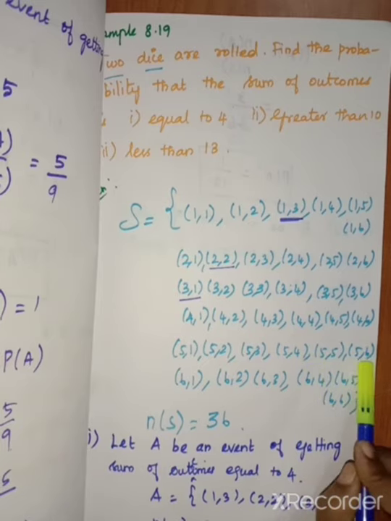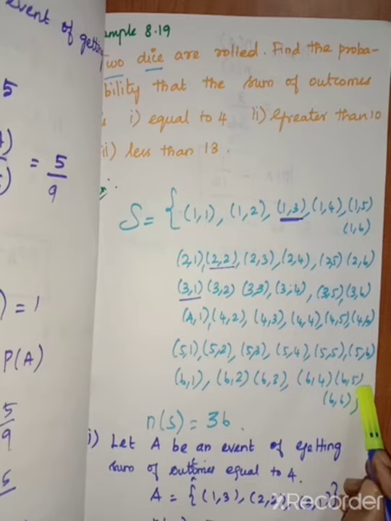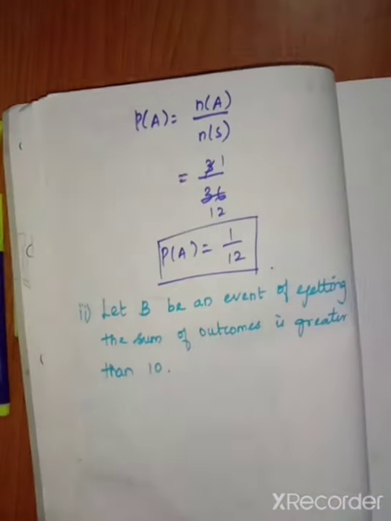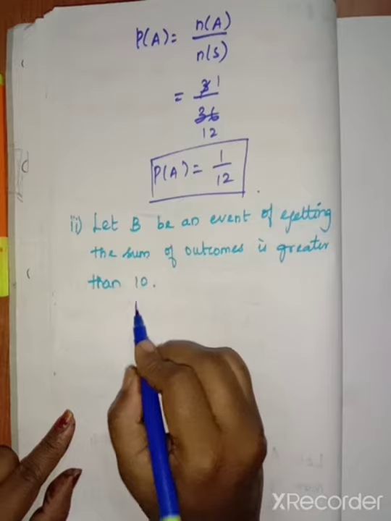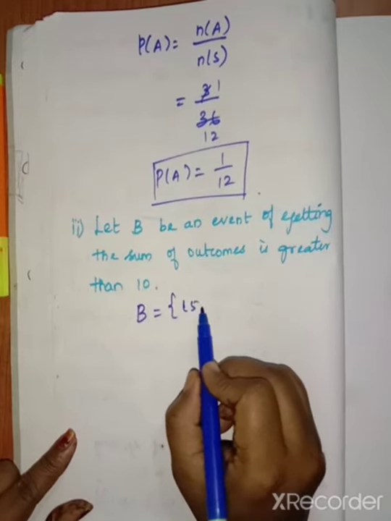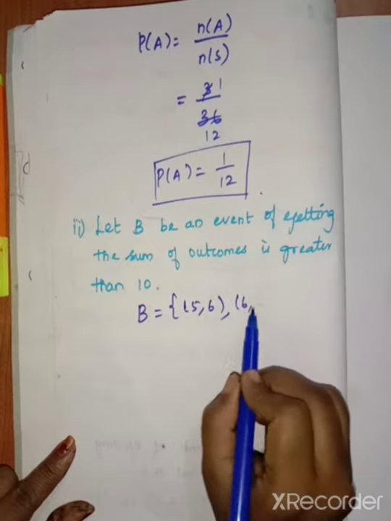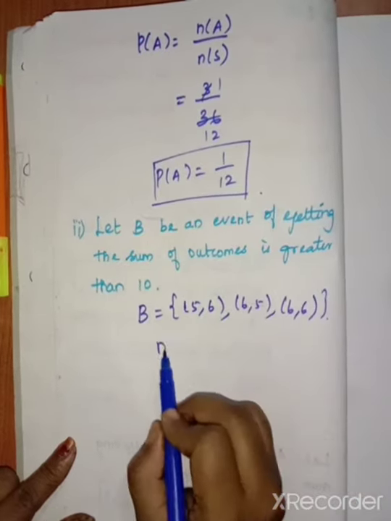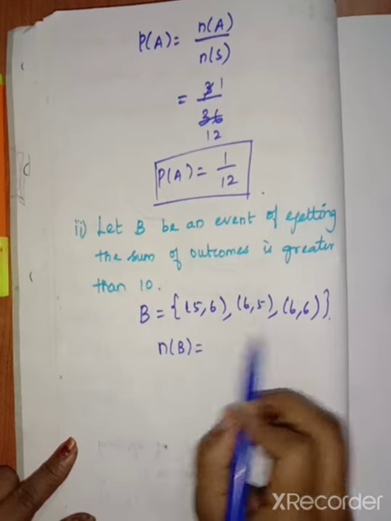5 plus 6 means 11, so it will be taken. Here also 6 plus 5, 11, so this also. 6, 6 also we can take, because 6 plus 6, 12. So here B equal to the set of (5,6), (6,5), (6,6). So n of B equal to 3.